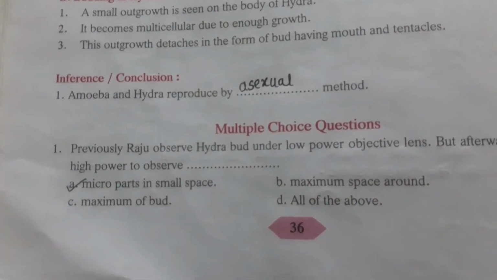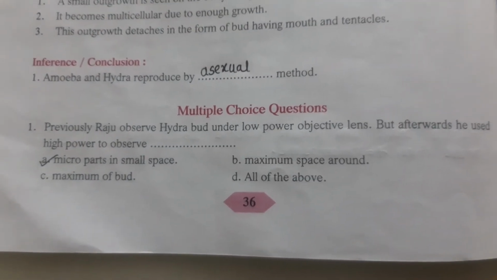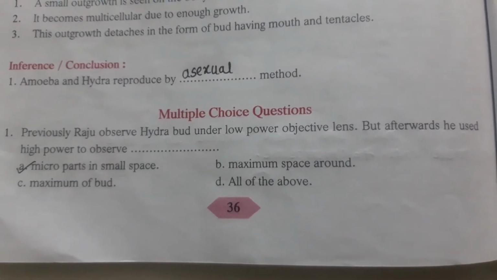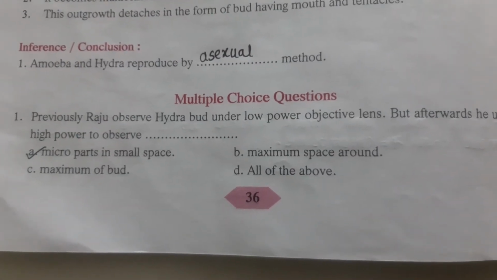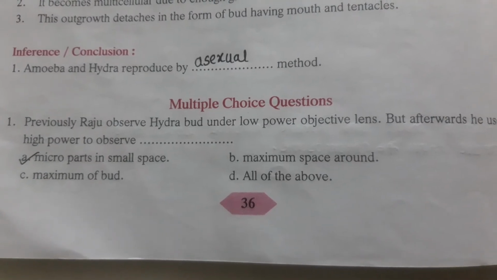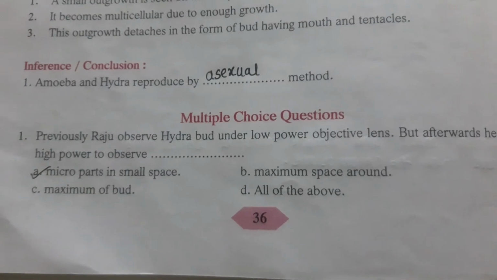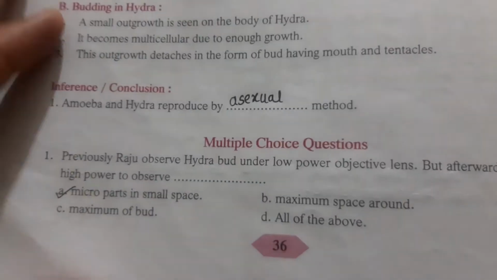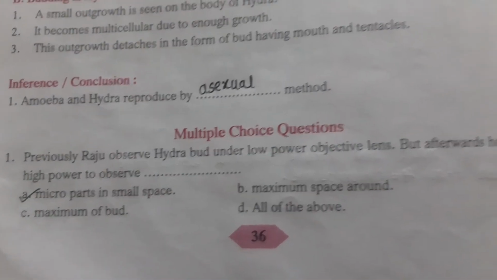Here in the multiple choice question, you can see the first answer is the previously Raju observed hydra bud under the low power objective lens, but afterward he used high power to observe the micro parts in small space. So in order to understand the micro part, that is the small parts, and to study them broadly, he did this thing. So the option is A.